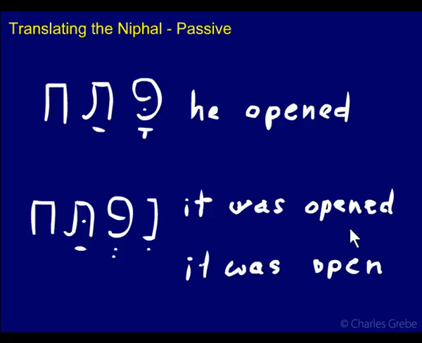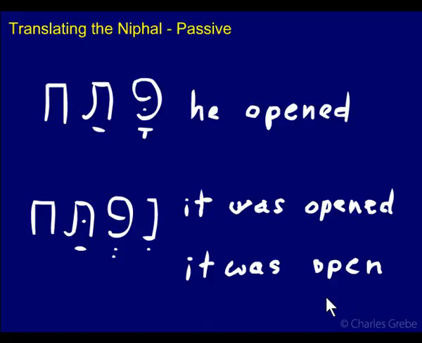Now, what is the difference between it was opened and it was open? In it was opened, the true passive, the subject, the jar or the book or the gate or whatever, is receiving action, right? It's being acted upon. Here, the agent that is doing the action, well, no action is really talked about. It was open is simply describing its state. It's not talking about when it was open. In fact, maybe it was always open. Who knows? This could be called a resultative.